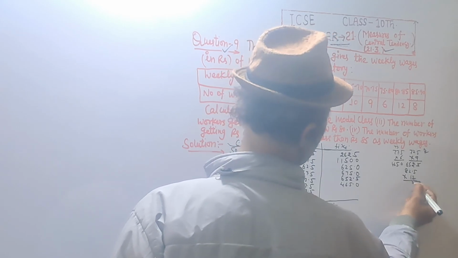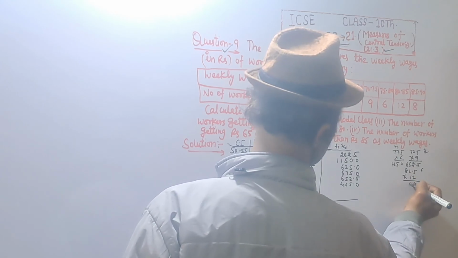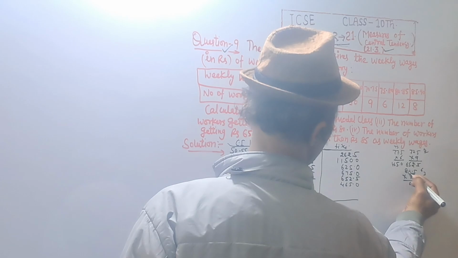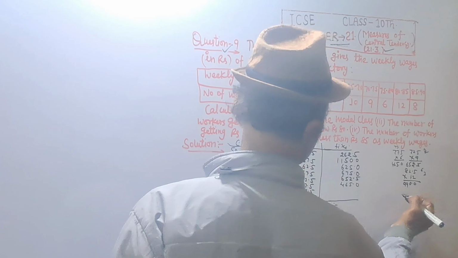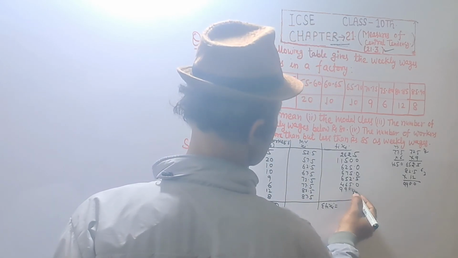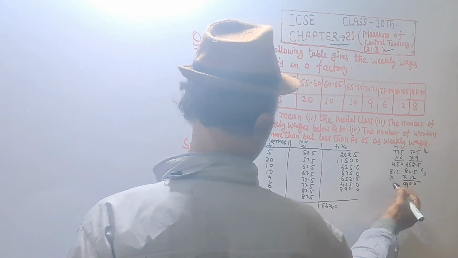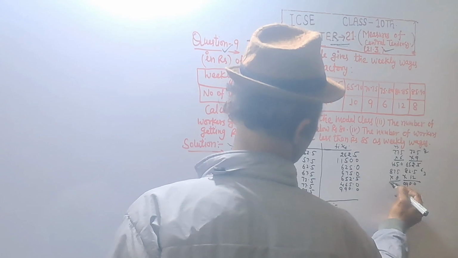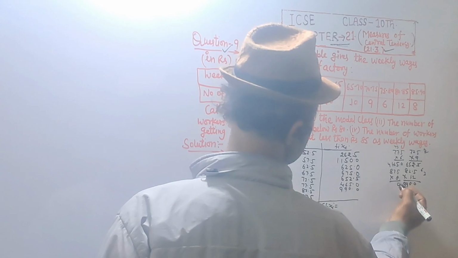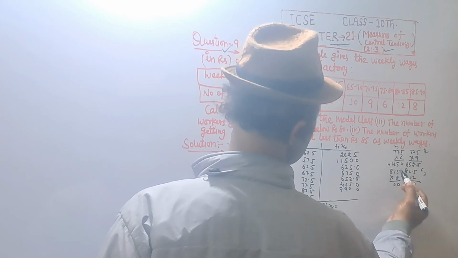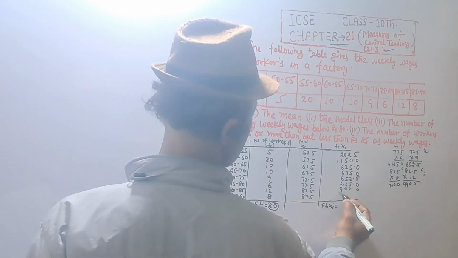12 multiplied by 82.5: 12 5s are 60, 12 2s are 24 plus 6 is 30, 3 carry, 12 8s are 96, 99, that is 990. And 87.5 multiplied by 8: 8 5s are 40, 4 carry, 8 7s are 56, 60, 6 carry, 8 8s are 64 plus 6 is 70, that is 700.